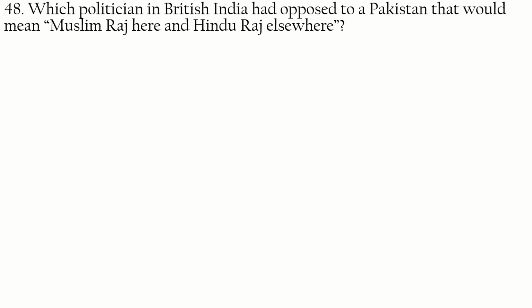Which politician in British India opposed a Pakistan that would mean Muslim Raj here and Hindu Raj elsewhere? Sikandar Hayat Khan. He was a politician in British India and he opposed a Pakistan that meant Muslim Raj here and Hindu Raj elsewhere.